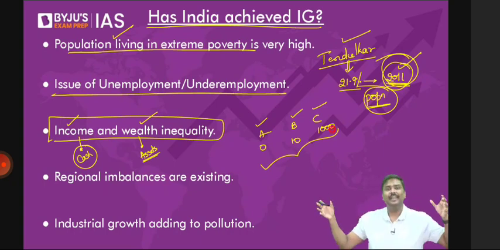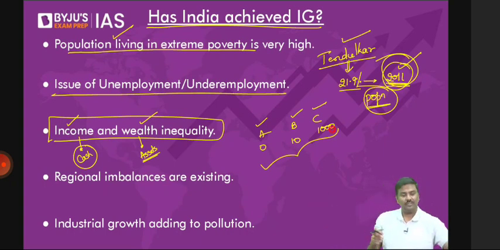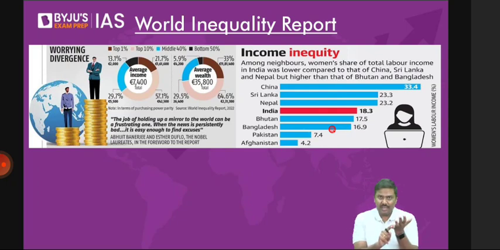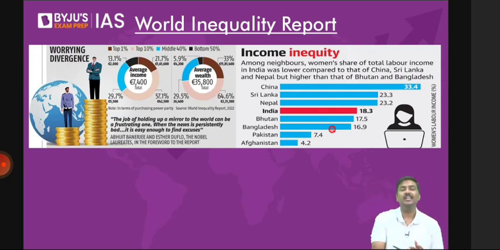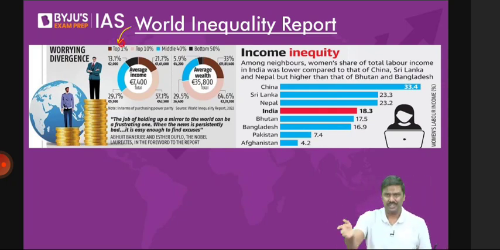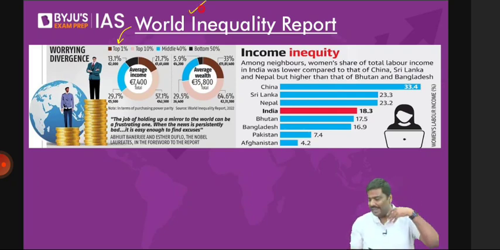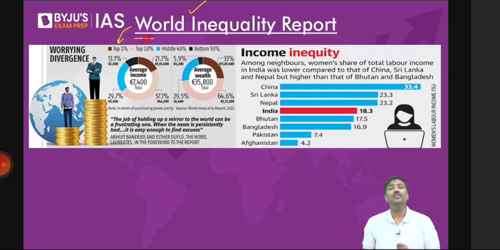So what is the situation in case of India? India faces both of them, income inequality as well as wealth inequality. I'll come back to this, don't worry. How to prove it? Please have a look at the report here. From one year to the next, different reports are published. I'm taking one report. A couple of years ago, there was one report published by the World Inequality Lab, very famously referred to as the World Inequality Report. Now make three very important observations here.